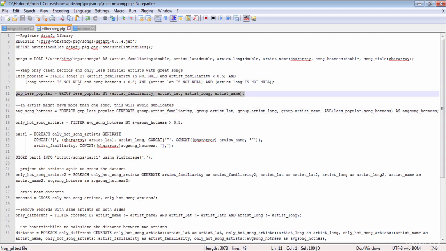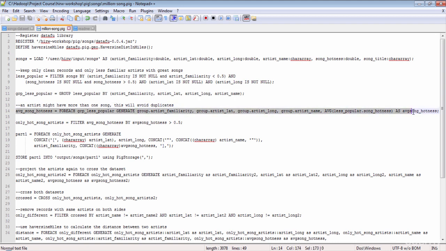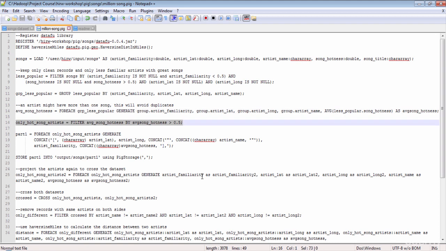First, we'll do a group by on the less_popular relation by the artist information like artist familiarity, artist latitude, longitude, and artist name. From this group, we'll then project all the artist information and then calculate the average song hotness. So if there is a less popular artist with many songs in the dataset with song hotness greater than 0.5, we'll aggregate all those songs and calculate the average song hotness. Finally, in the resulting relation, we will only consider the artists with average song hotness greater than 0.5.